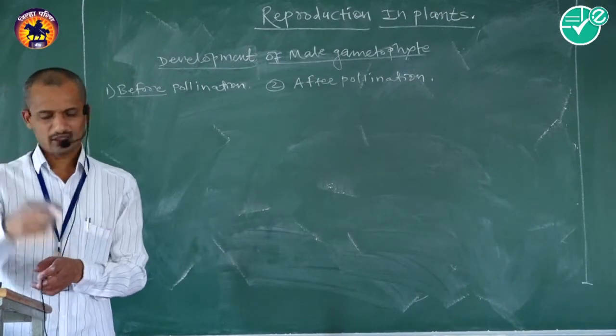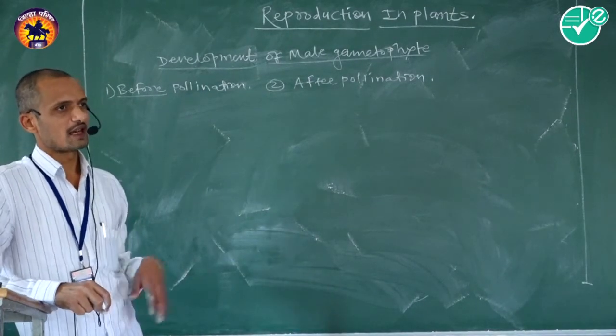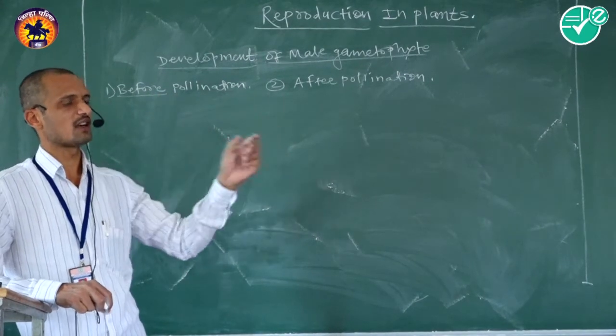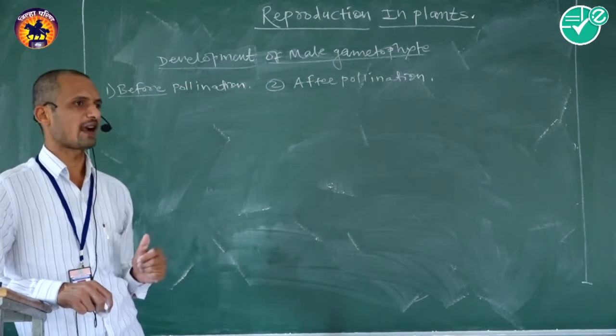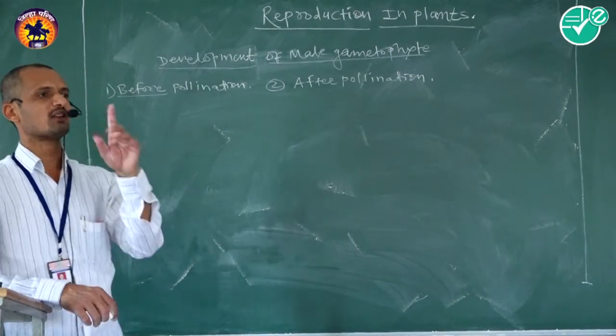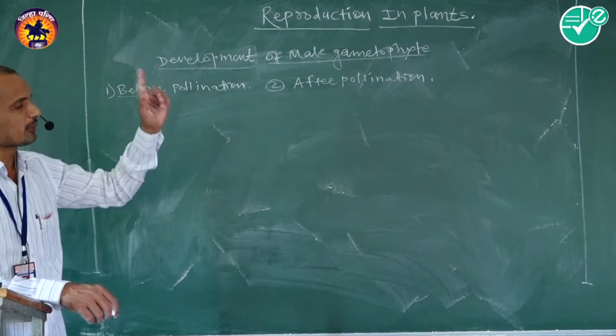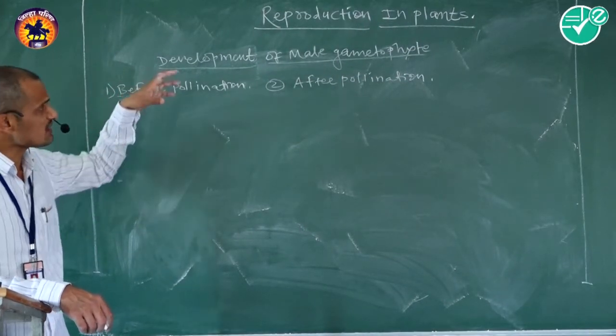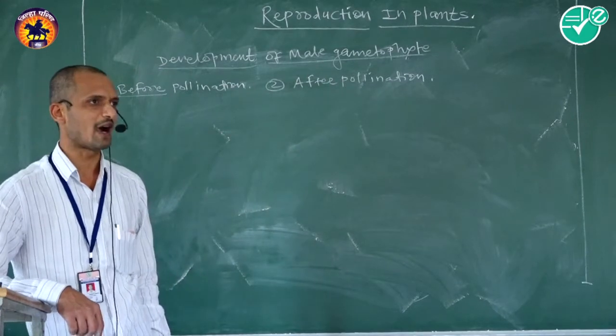After microsporogenesis, the diploid pollen mother cells situated inside the pollen sac undergo meiotic division to form haploid pollen grains. This haploid pollen grain is an immature male gametophyte.